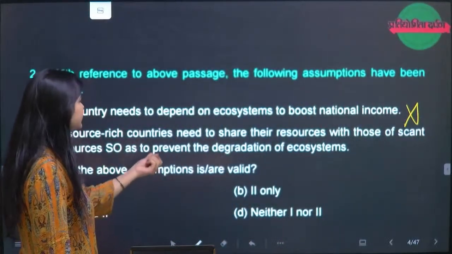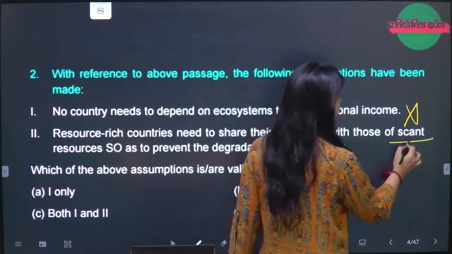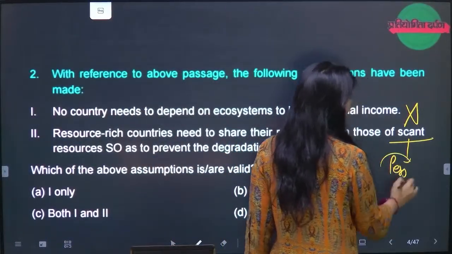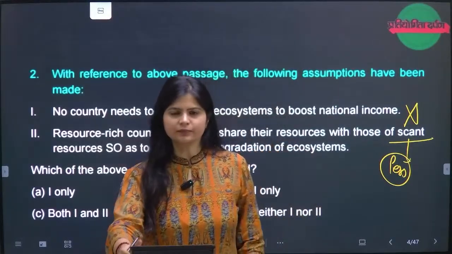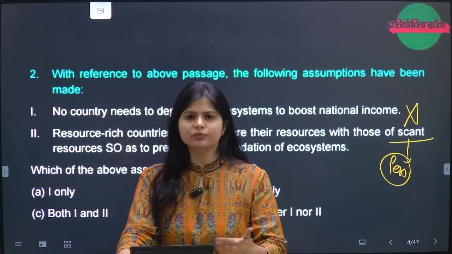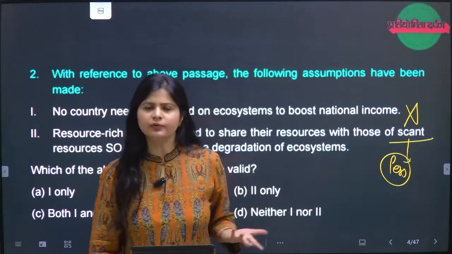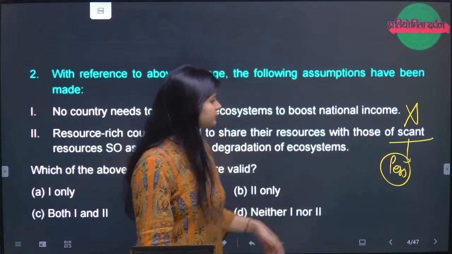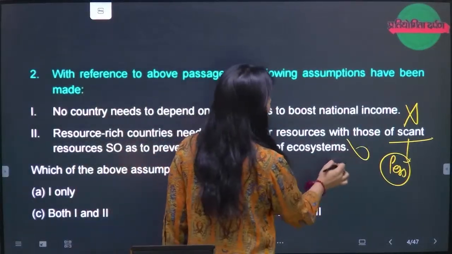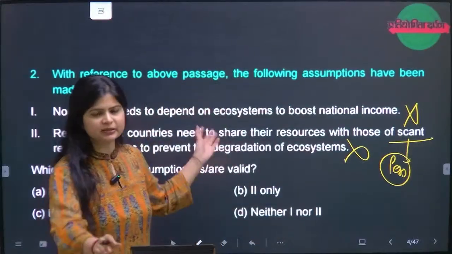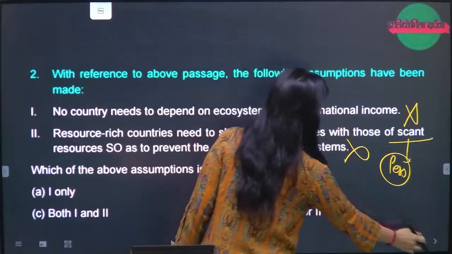Resource rich countries need to share their resources with those of scant. Scant means having very less. I know the vocabulary this time in UPSC CSAT was difficult, right? More than mediocre it was, using words like exhilarate, scant. There were a lot of words I found in the CSAT paper. So scant means less resources, so as to prevent the degradation. There is nothing mentioned on this pattern, so the only option left is D. This is also wrong.